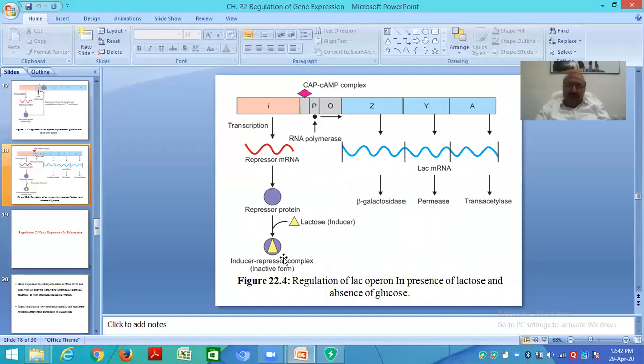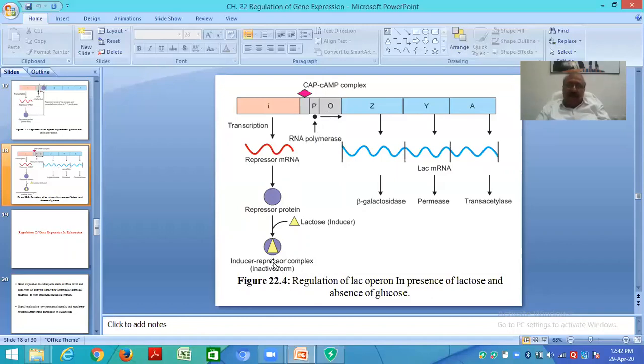You see here, after transcription, messenger RNA is formed for the repressor, and now we got the repressor protein. Now lactose is inducer. Lactose is present here, so it is inducer, and it binds to the repressor and makes a repressor-inducer complex. Now it cannot bind to the operator.